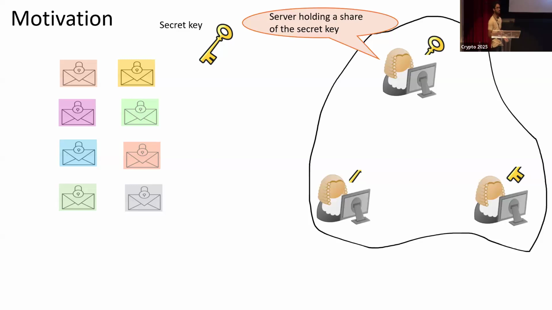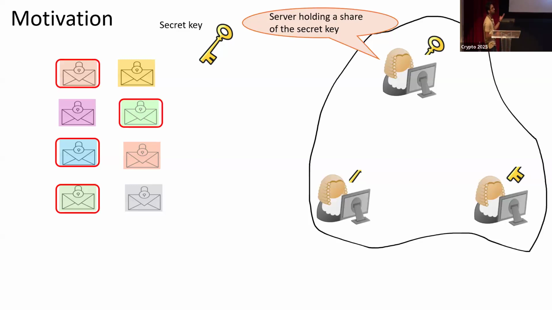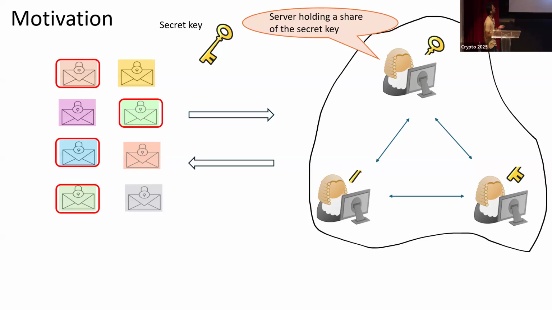Suppose you have many ciphertexts floating around, which are encrypted under a public key encryption system, for which the respective secret key is threshold shared among some set of servers. At a future point, we want to select some subset of these ciphertexts and do a threshold decryption for them. The servers would be provided with the subset of ciphertexts that need to be decrypted. The servers would do some kind of communication between themselves and then release some information which would help you decrypt all the ciphertexts that were part of this subset, while preserving the privacy of the ciphertexts that were outside the subset.